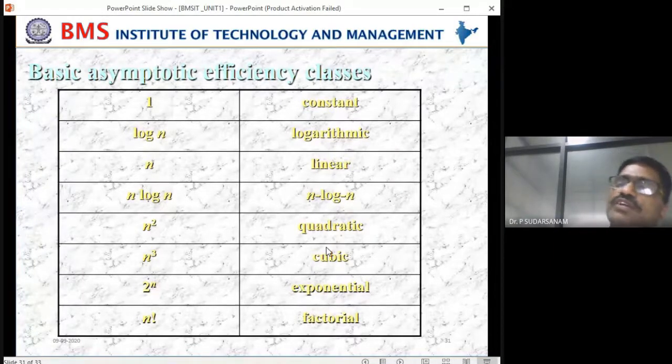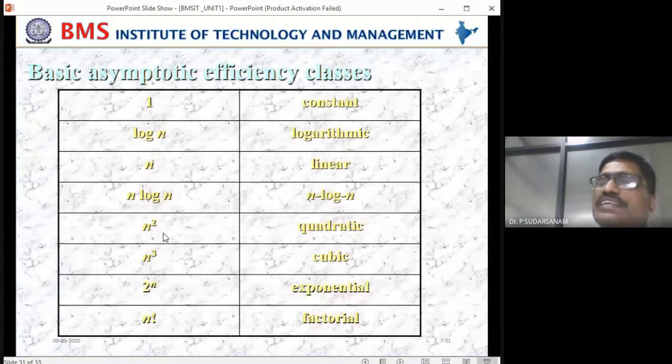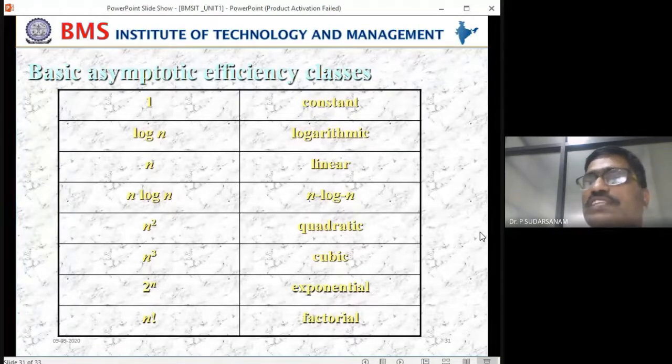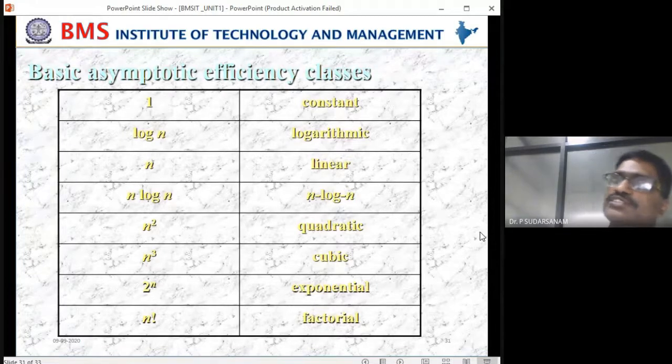Later, the problems we solve, we will write like this. Suppose you get a quadratic equation, you directly take n square, or you take 2 looping statements: for i is equal to 1 to n do, for j is equal to 1 to n minus 1 do. If you write like that, it is also n into n, that is also quadratic. The general equation is n square.